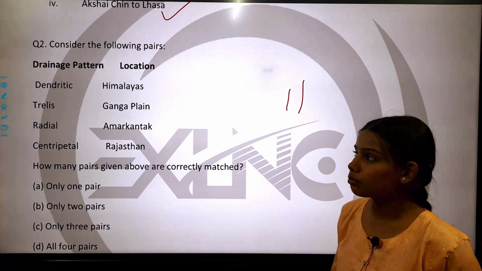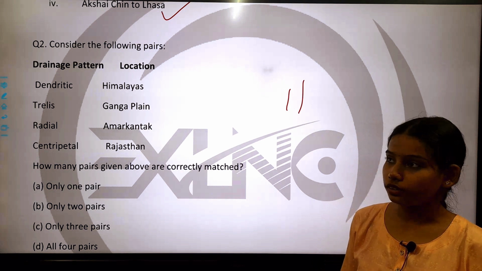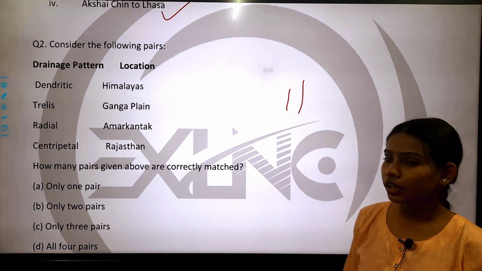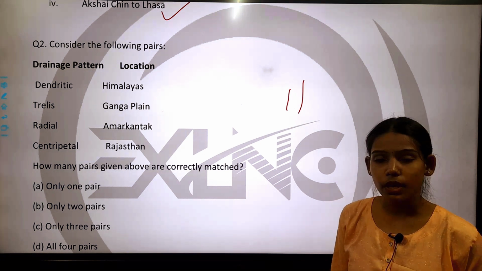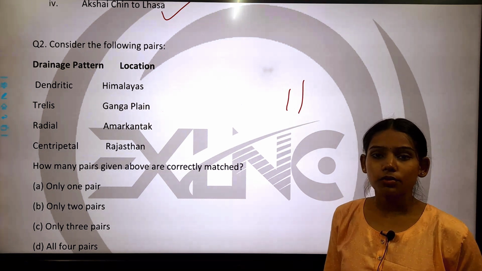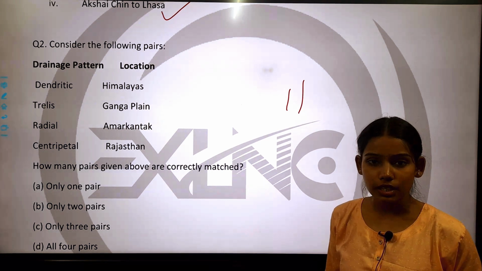Now come to question number 2. Consider the following. On one side the drainage pattern is given and on the other side the location of the drainage pattern is given. So you have to identify which of the drainage patterns mentioned above is correct.